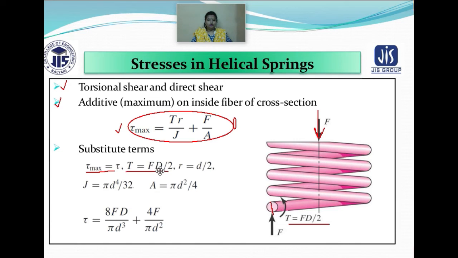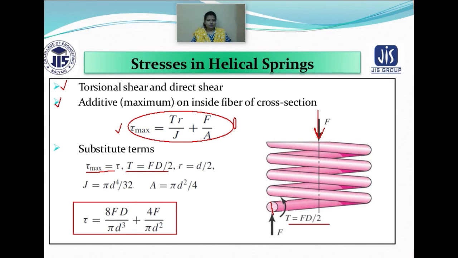If you put in these values, tau is 8FD by pi d cube plus 4F by pi d square. This is the formula used to obtain the stress occurring in your helical spring.